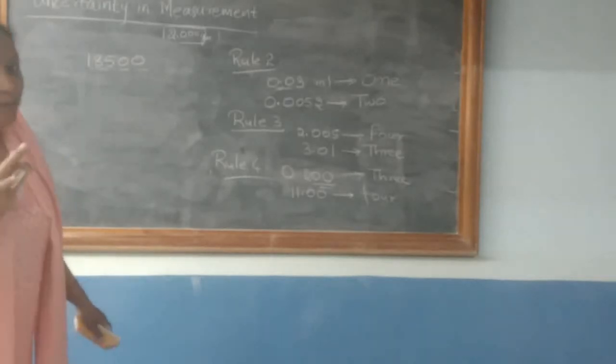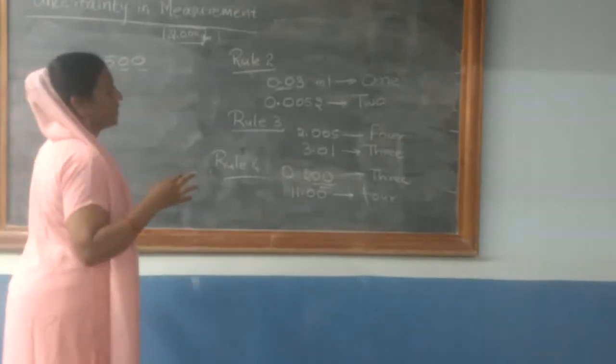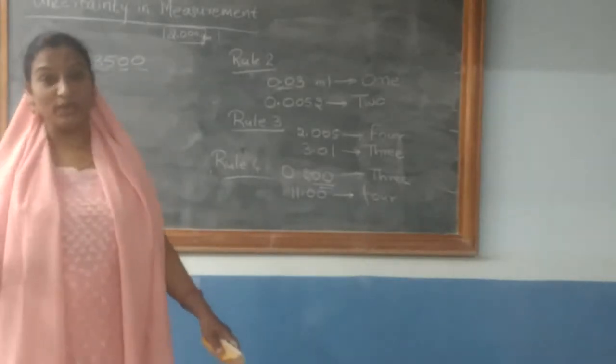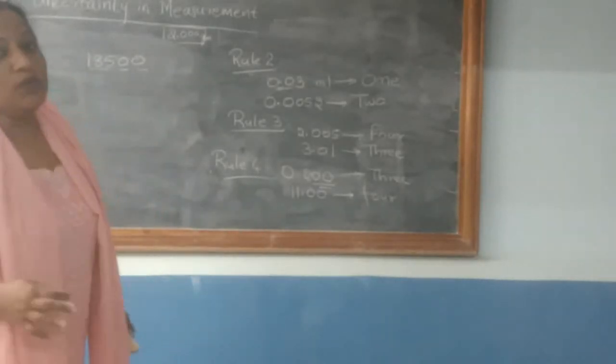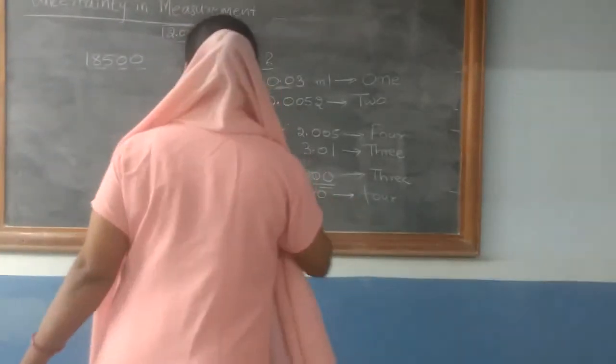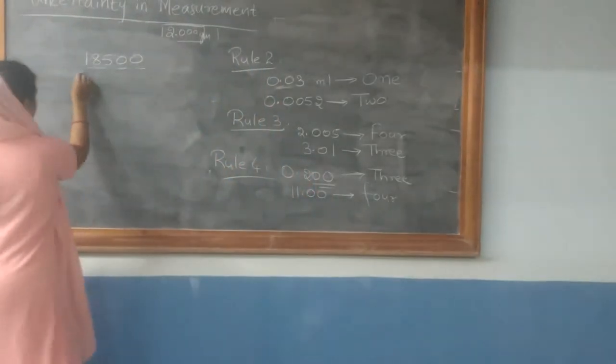So it becomes ambiguous. You are unable to decide on the number of significant figures. Now to remove this ambiguity, the value is reported in terms of scientific notation.